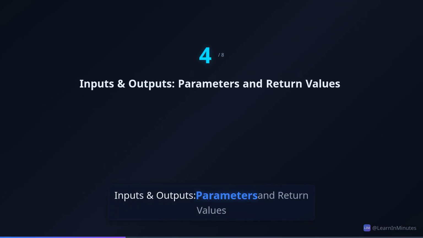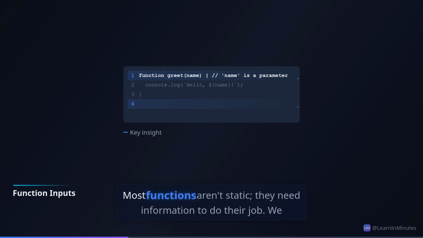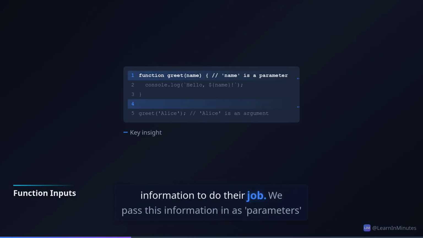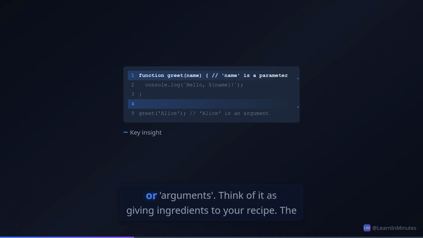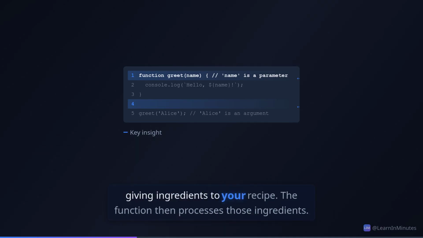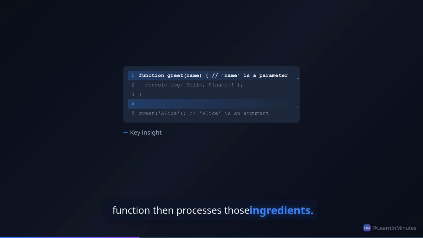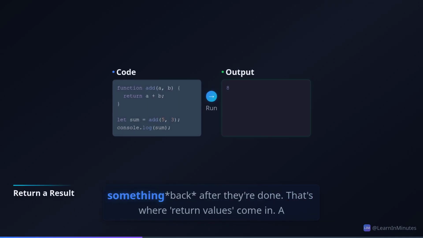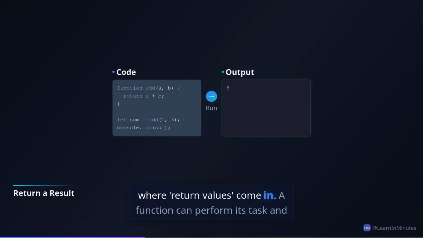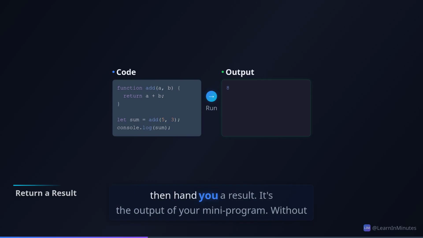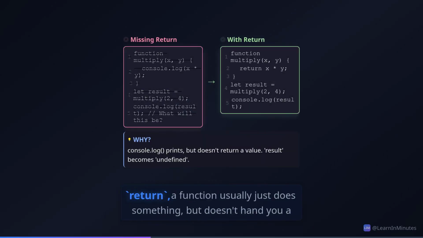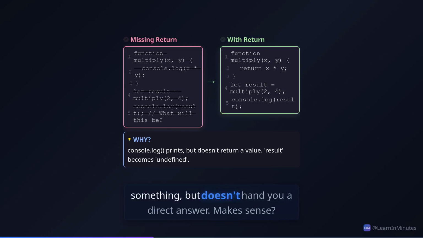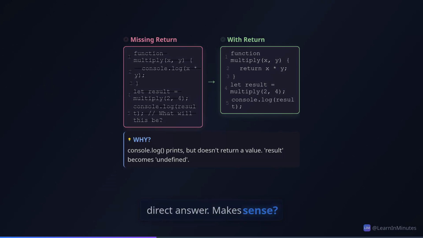Inputs and outputs, parameters and return values. Most functions aren't static. They need information to do their job. We pass this information in as parameters or arguments. Think of it as giving ingredients to your recipe. The function then processes those ingredients. And often, functions need to give something back after they're done. That's where return values come in. A function can perform its task and then hand you a result. It's the output of your mini program. Without return, a function usually just does something, but doesn't hand you a direct answer. Makes sense? Still with me?